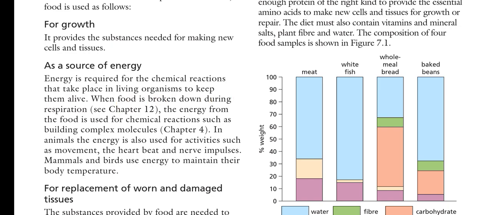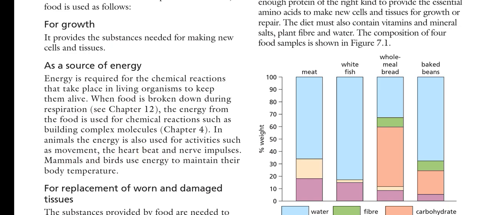When food is broken down during respiration, the energy from the food is used for chemical reactions such as building complex molecules. The respiration here is cellular respiration, in which ATP is produced, and that is the opposite equation from photosynthesis. So it is not the normal respiration, that is gas exchange, but an energy-forming respiration, simply known as cellular respiration.